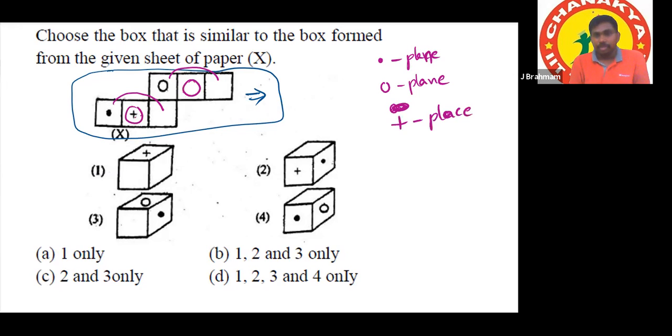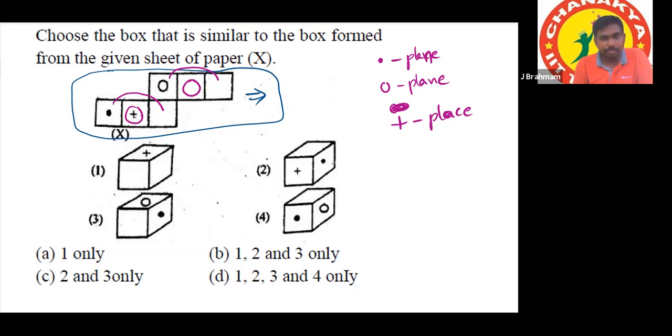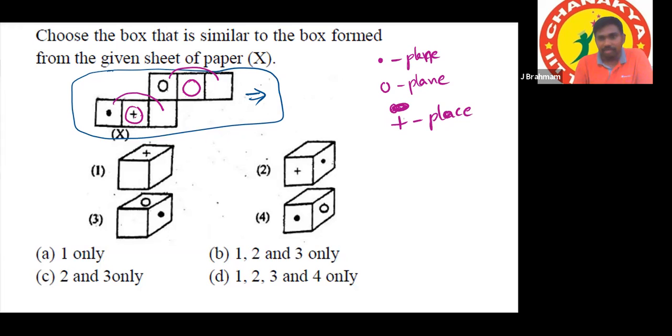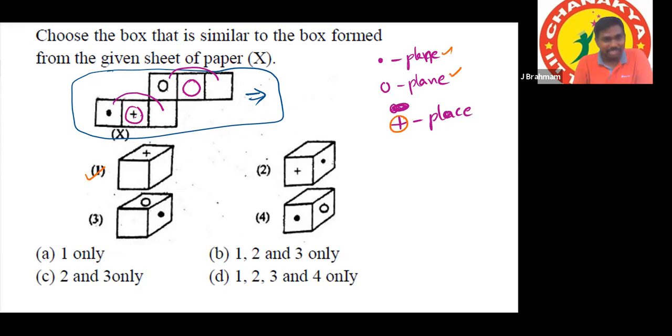What is the point? All the three planes can be adjacent. All the three symbols can be adjacent. Okay. First option can be or cannot be? Cannot be. Why cannot be? Along with the plus, these two planes can be. It can be, sir. Okay, it is possible.